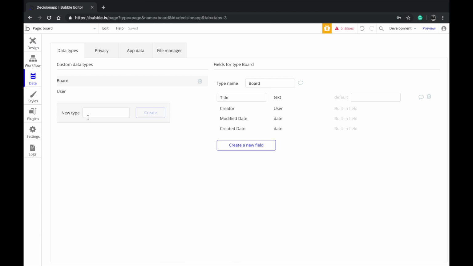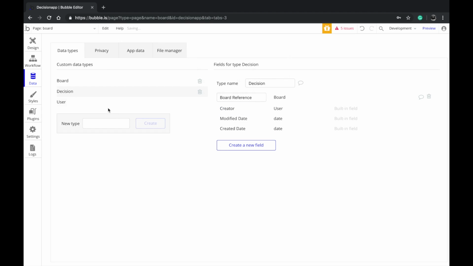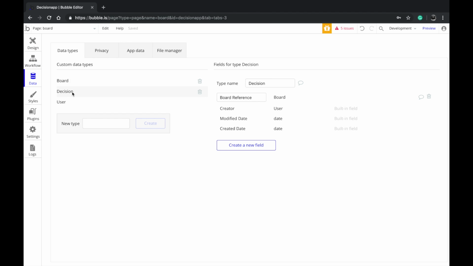actually, now we can create a new data type here. You want to call this decision because each decision will belong to a board, and that board reference is what we need. The reason we're creating a new data type called decision is because decisions have so many things. They have choices. If there are so many things that you want to save inside of one data element, then you need to create a different data type here, and if you want to refer to another data type, then you need to add a reference like this.